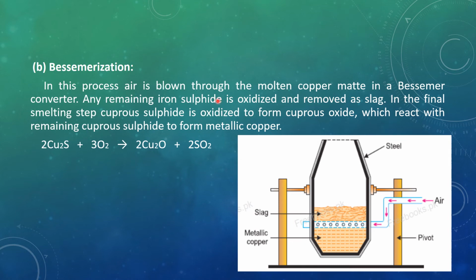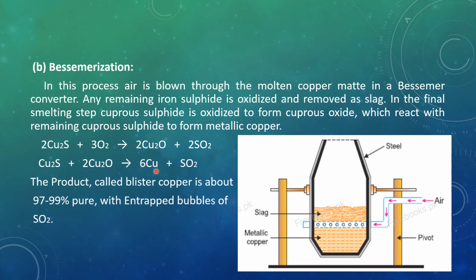And in the final smelting step, the cuprous sulfide is oxidized to form copper oxide, and this copper oxide further reacts with the remaining cuprous sulfide and forms the metallic copper. Here you can see the picture of the Bessemer converter. What happened here, the slag is at the upper layer, air is blown through this, and the slag stays at the upper surface and the metallic copper at the lower surface.